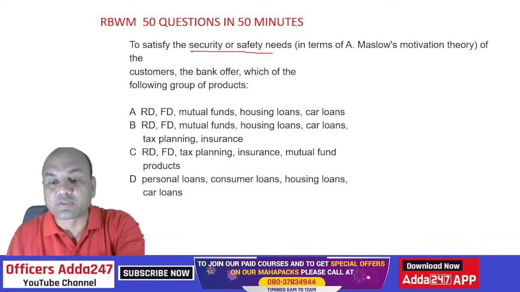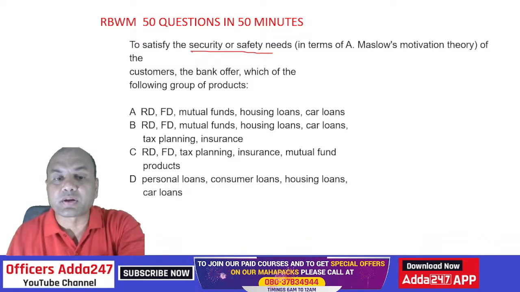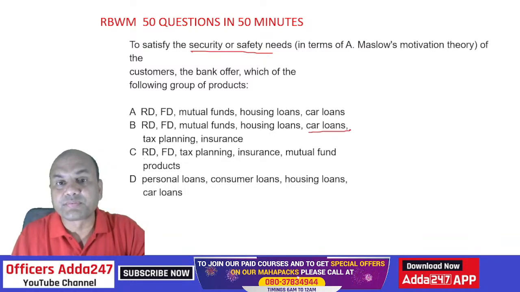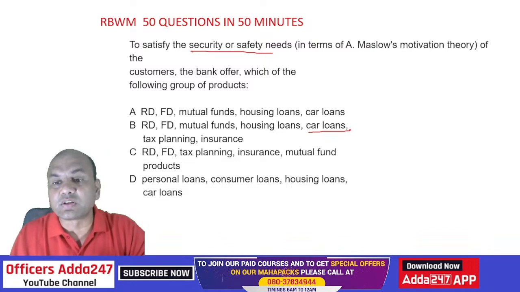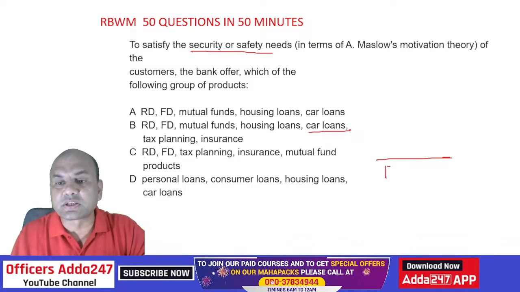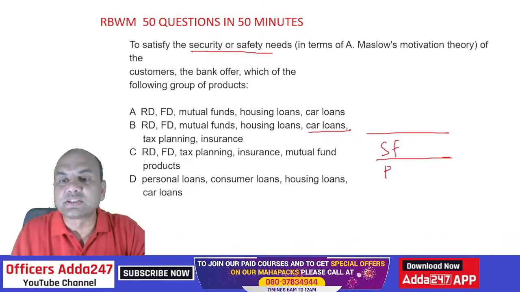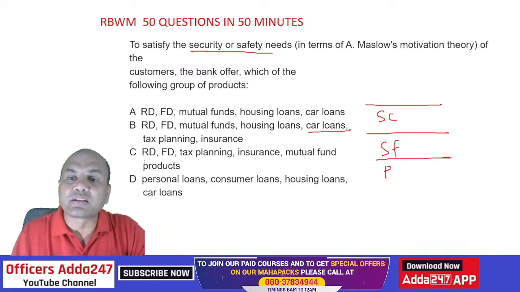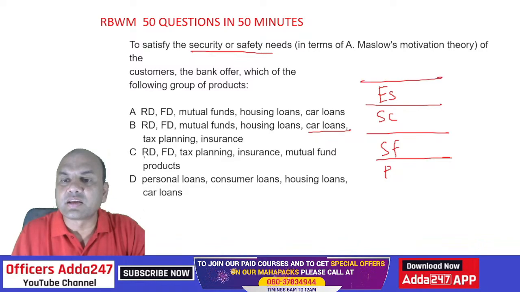To satisfy the security and safety needs of Maslow's hierarchy, which are the products? Is car loan the product of safety? Just now we saw all 5 levels, right? Physiological, then safety, SF, then social, SC. We'll write short forms only. Then esteem, ES, and then actualization, AC.